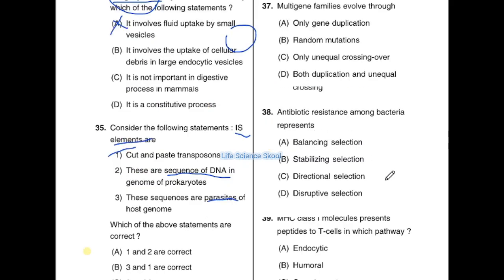Moving on to the next question, 37th question. Multigene family evolved through option A only gene duplication, option B random mutation, option C only unequal crossing over, option D both duplication and unequal crossing over.